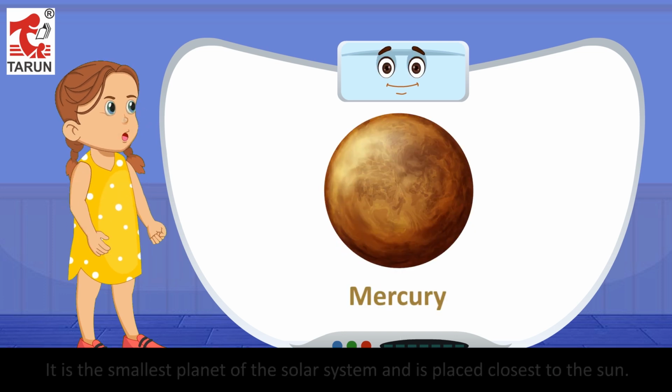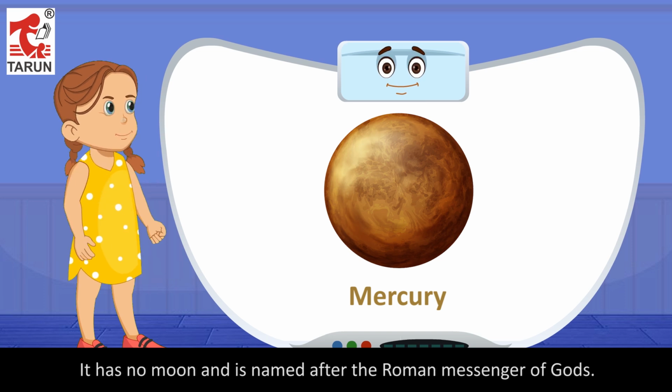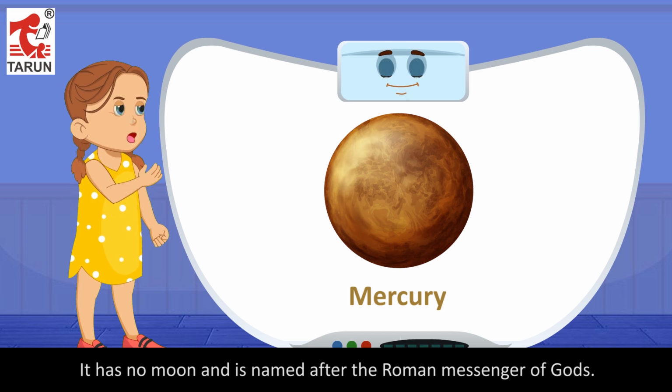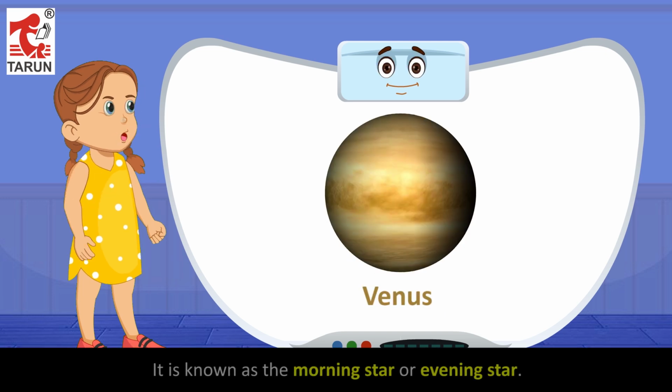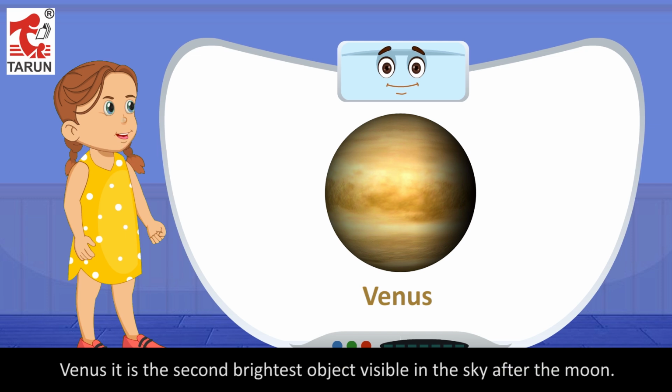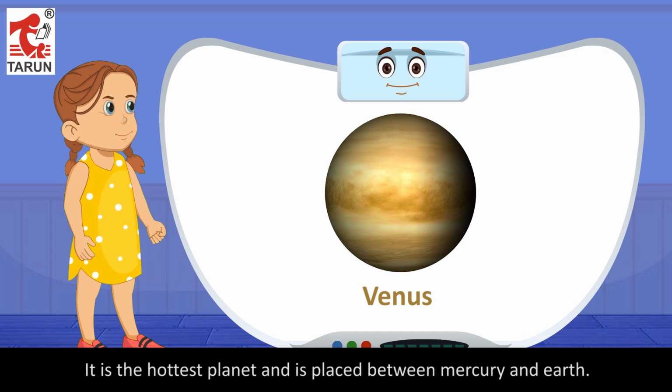Mercury. It is the smallest planet of the solar system and is placed closest to the Sun. It has no moon and is named after the Roman messenger of gods. Mercury is the second hottest planet because of its nearness to the Sun. Venus. It is known as the morning star or evening star. Venus is the second brightest object visible in the sky after the moon. It is the hottest planet and is placed between Mercury and Earth.